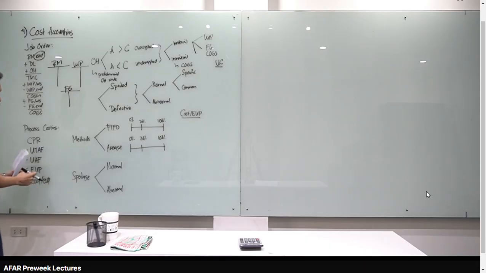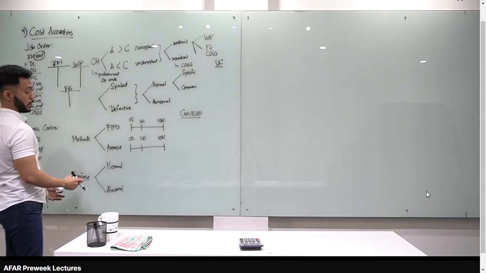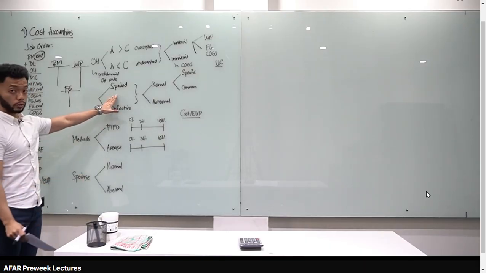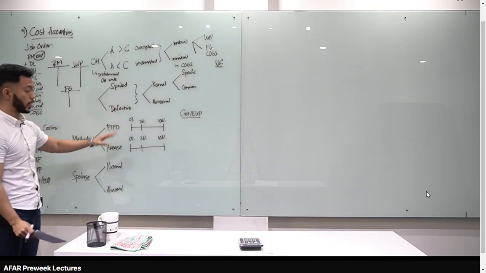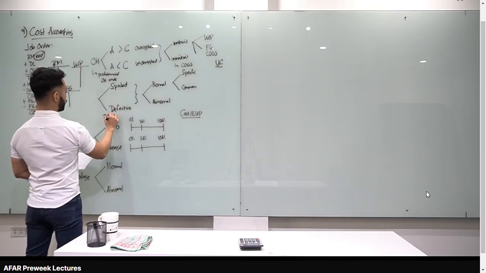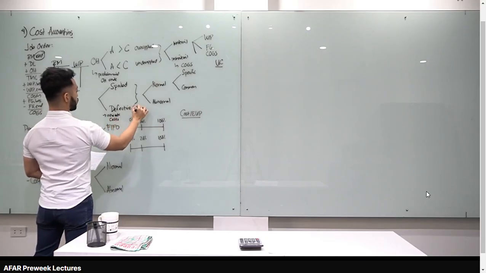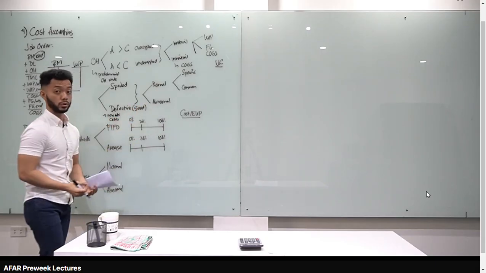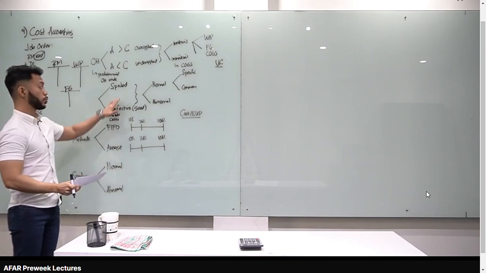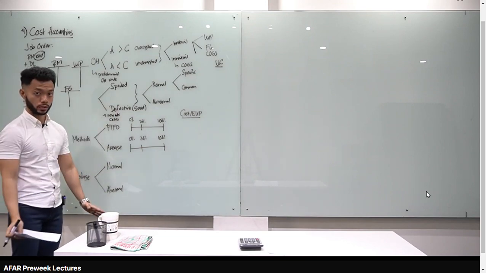Alright? Now, we also learned that in job order costing, we have spoilages or spoiled units and defective units. What is the difference between them? With defective units, we incur rework costs. And defective units are still considered good units. Okay, back to original basically. With spoiled units, they are no longer considered good units.